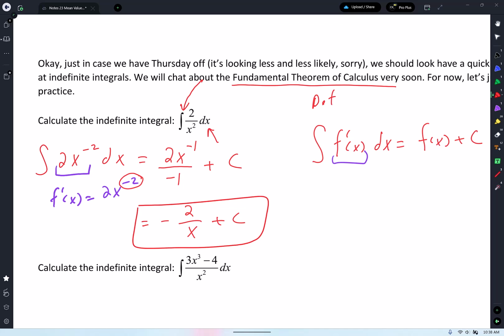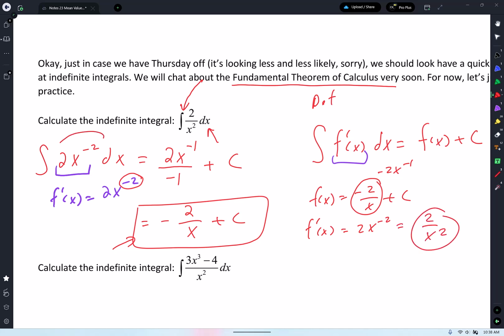Does that make sense? Ask me. Can you just do it again? Yeah. Well, okay. See how I'm saying that's my antiderivative? So I'm saying that this is f of x. Don't write this down, guys, just listen. If I take my derivative, this right here is just negative 2x to the negative 1. How do I take a derivative? Negative 2 times negative 1 is a positive 2, and I subtract 1 from the exponent, x to the negative 2. And then that's a constant, so it goes away. Oh, look, 2 over x squared. That's what I have in there.